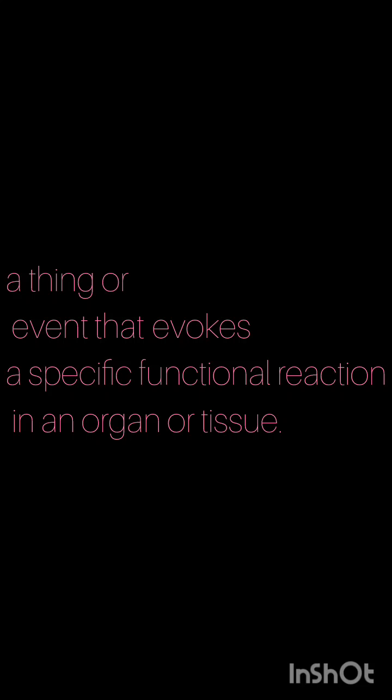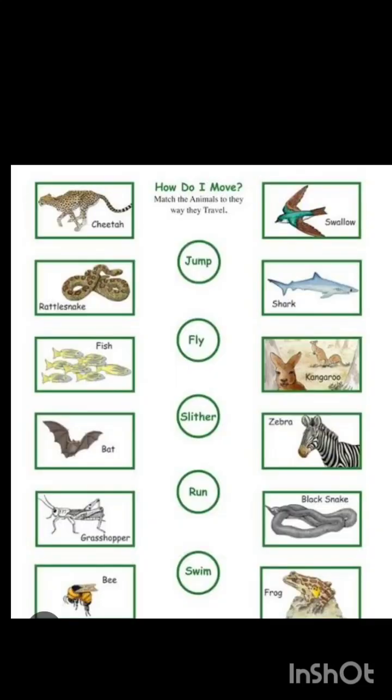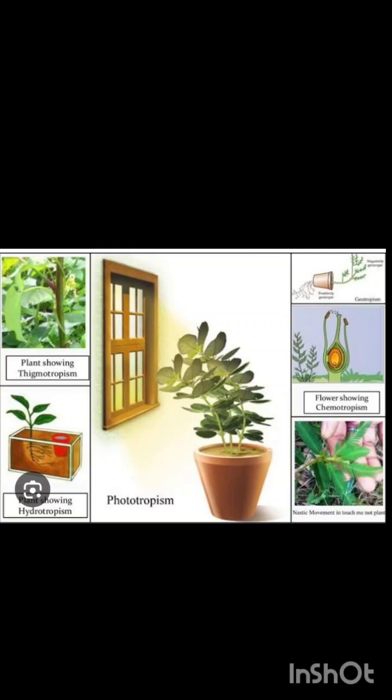Then, what is a stimulus? A stimulus is an internal or external prompt which evokes a response in an organism. Here we can see different stimuli in different organisms. While moving on to plants, we can see light, water, nutrients, chemicals, gravity, touch, and other stimuli.